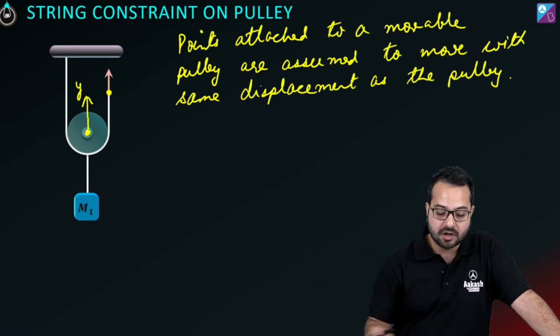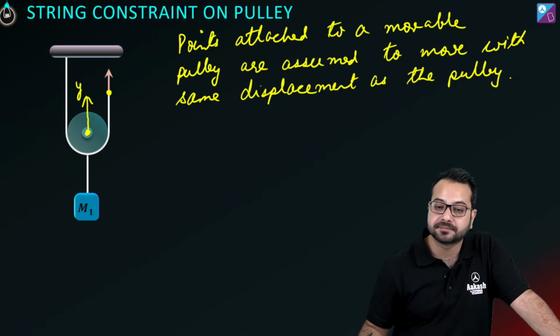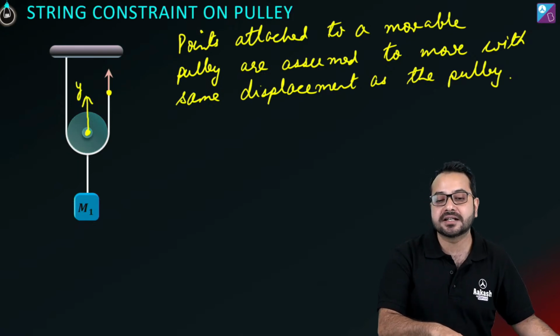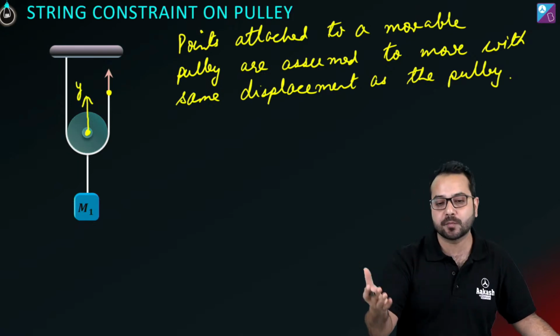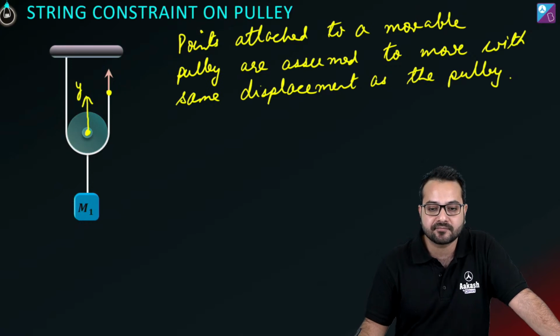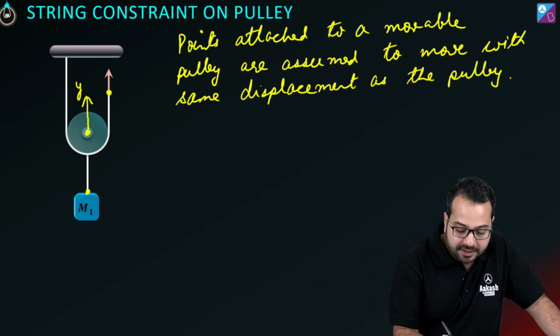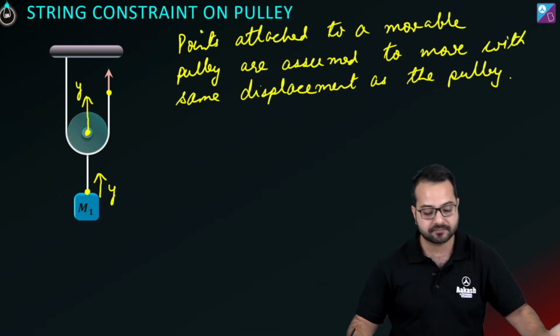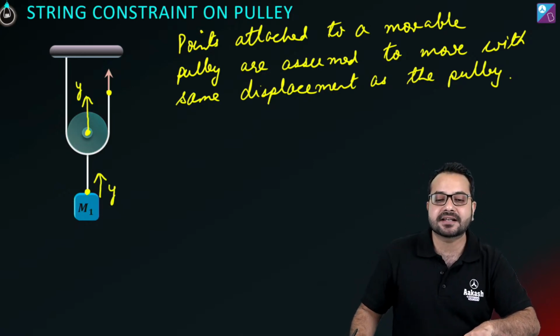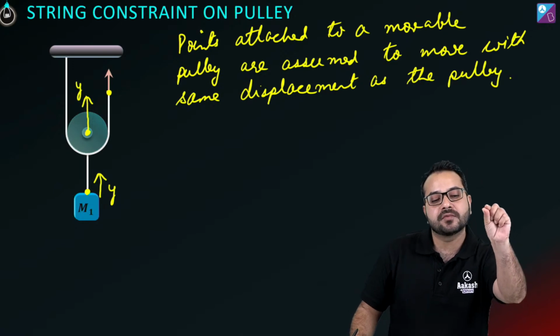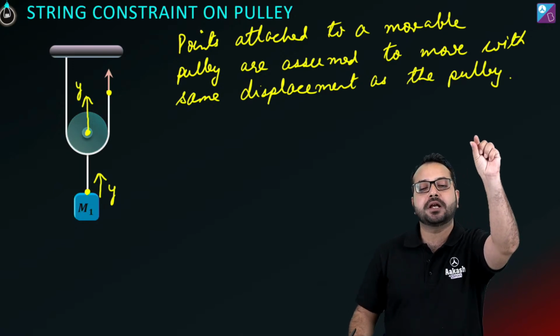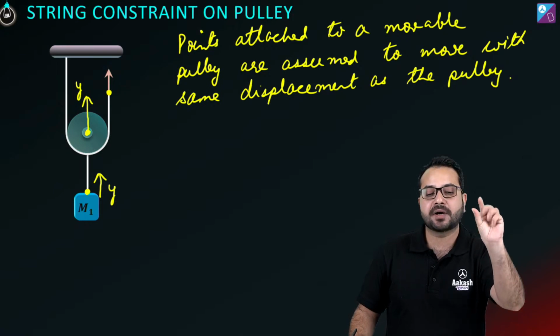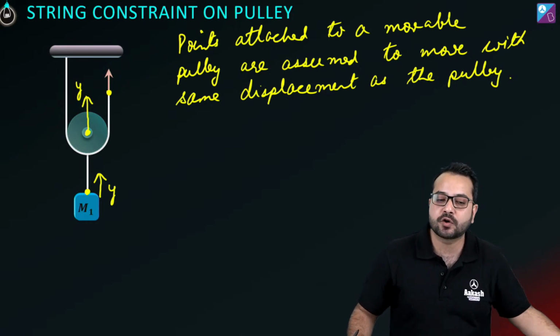ठीक है, now the pulley is going to move up, so we are going to say that the displacement of the pulley is y. We are assuming that the displacement of pulley is y, and ये तो common sense बताता है कि displacement of m1 क्या होगा? वो भी y होगा. This m1 is attached to the center of the pulley, so the displacement of the pulley will be the same as the displacement of mass m1. ठीक है, so this is also going to be y.